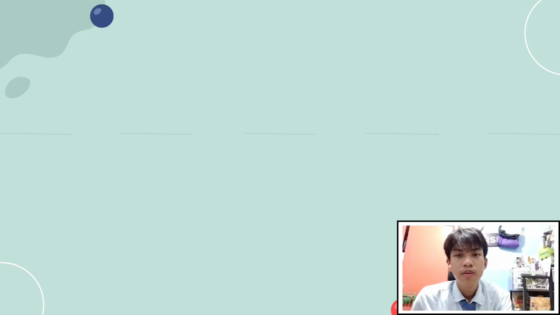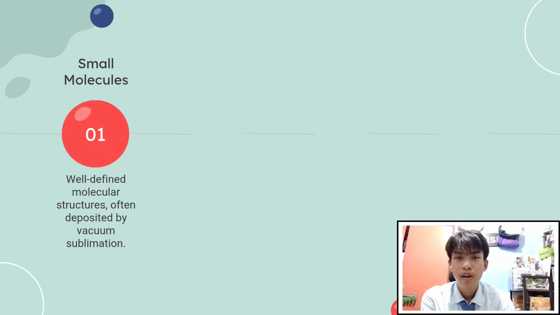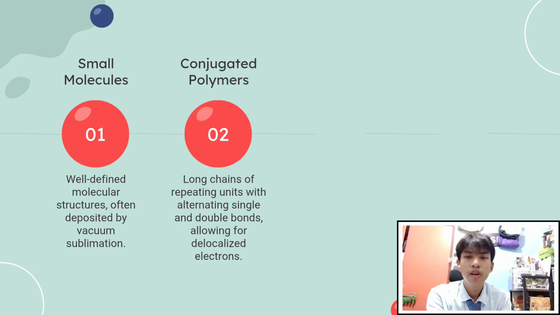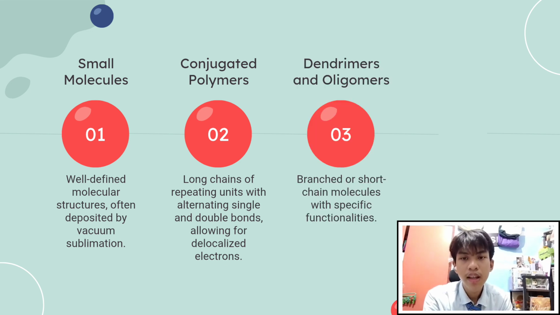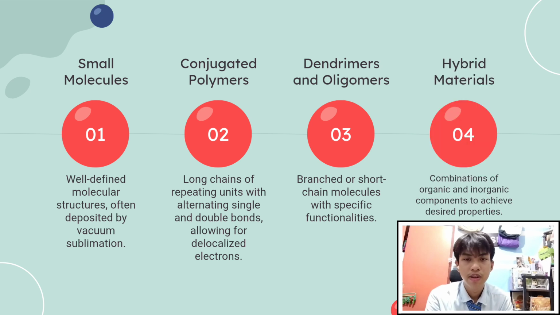The first one is small molecules, with well-defined molecular structure, often deposited by vacuum sublimation. The second one is conjugated polymers, long chains of repeating units with alternating single and double bonds, allowing for delocalized electrons. Dendrimers and oligomers, branched or short chain molecules with specific functionalities. And the last is hybrid materials, a combination of organic and inorganic components to achieve desired properties.